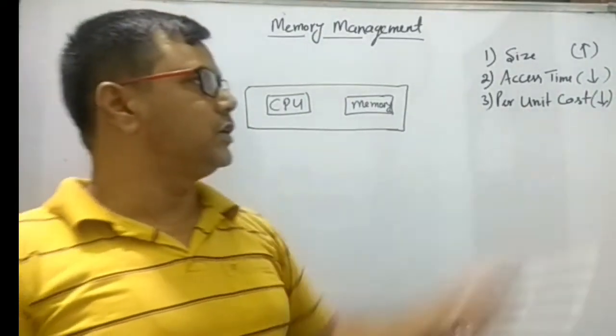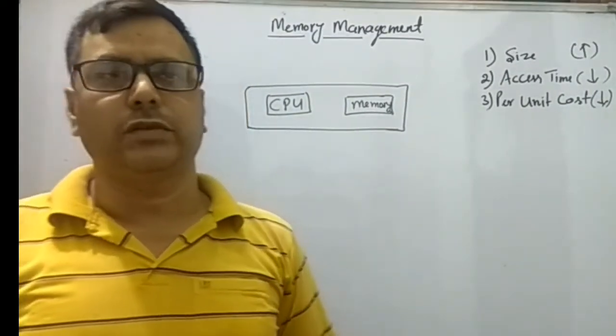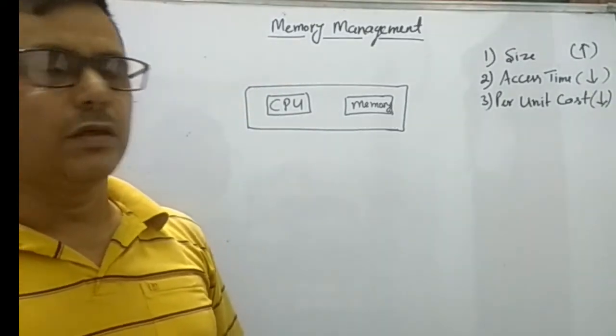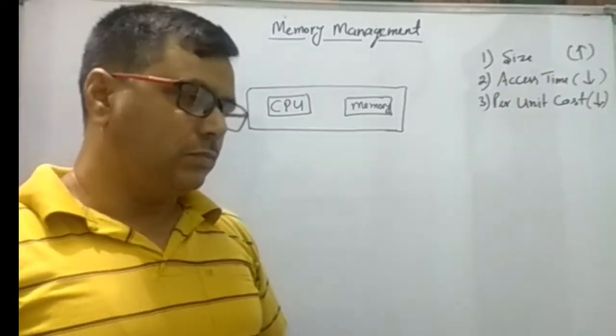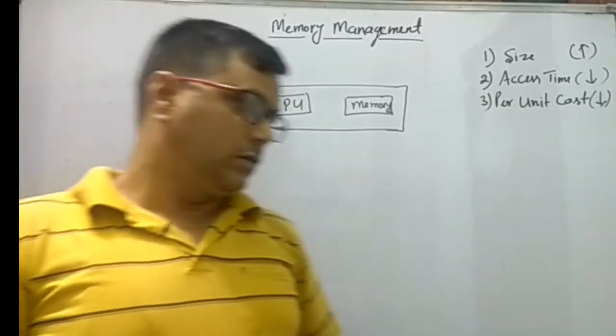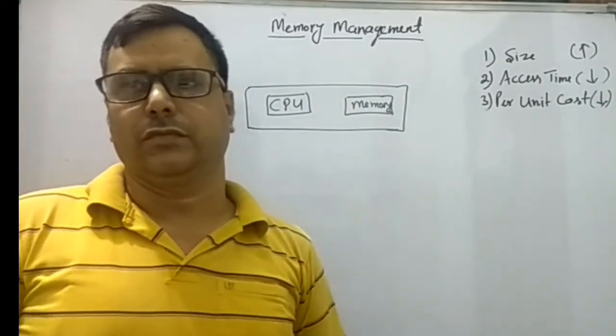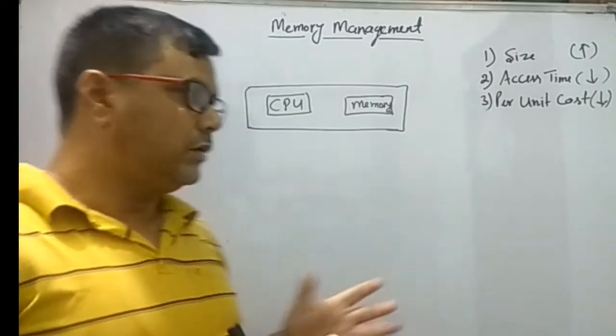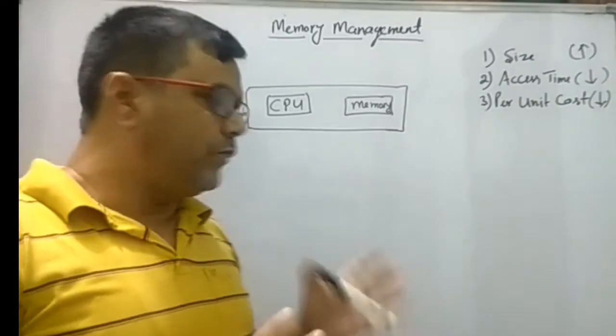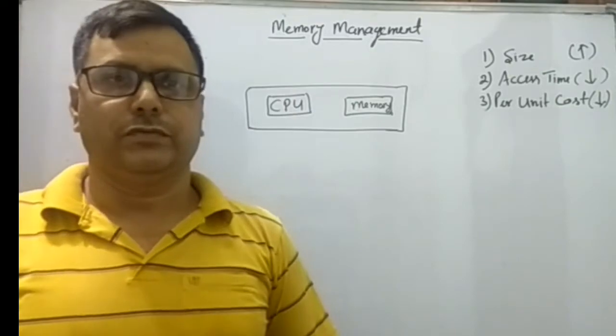And next is the per unit cost. This is the per unit cost of the memory. That means we always try to use a cheaper memory. We don't try to buy a costly memory.